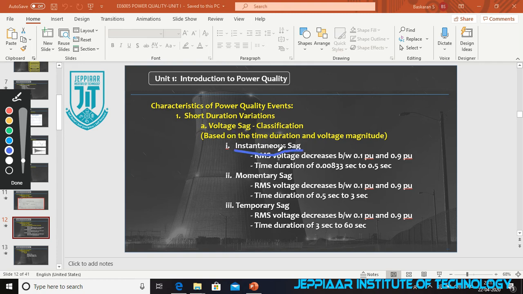There are three categories of sag: instantaneous, momentary, and temporary. Instantaneous is 0.1 to 0.9 per unit, with a time period of 0.00833 to 0.5 second. Momentary has the same value, but the time period is 0.5 second to 3 seconds. Temporary has a voltage range of 0.1 to 0.9 per unit, with a time period of 3 seconds to 60 seconds. From this you can understand the value of sag, what sag is and when it occurs. Are you able to understand this?